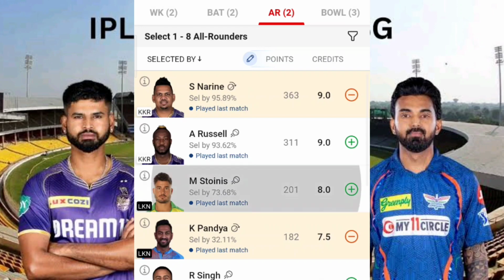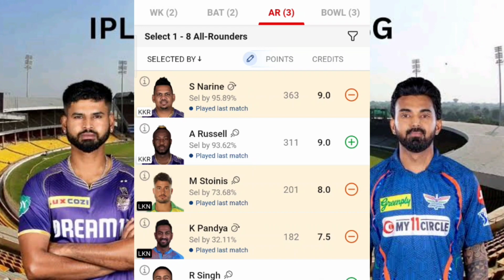Fine, whatever. Let me tell you one thing: Sunil Narine will go for something very big if KKR win the toss and go for batting first. That's where you should choose him. You should include him in the team because you can see that even the selection percent is more than 95%. There's one more advantage in choosing him: in bowling he will bowl his complete 4 overs, but don't expect much because it's not a perfect spinning pitch. But you can expect some 2 or 3 wickets even for Sunil Narine because of his experience.